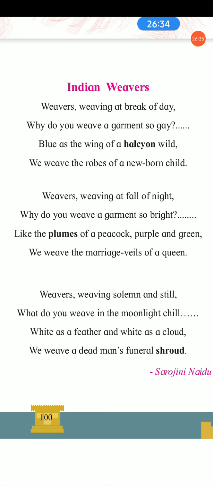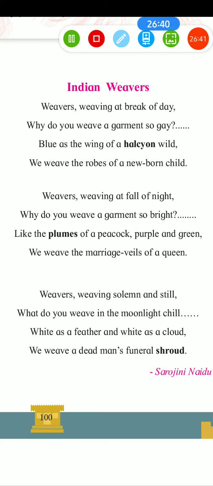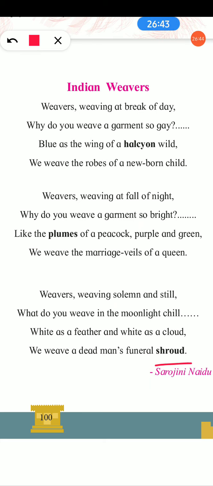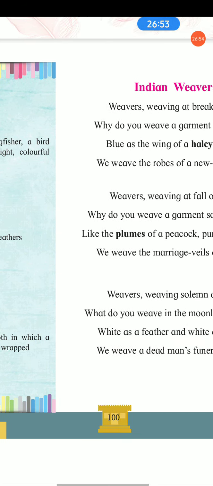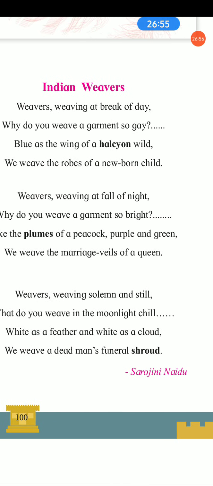When she asked this question, the weavers replied that they are weaving a shroud. Here shroud means a cloth in which a dead person is wrapped. For wrapping a dead body, a shroud is used at the time of the person's funeral.